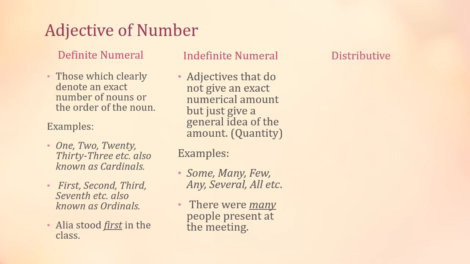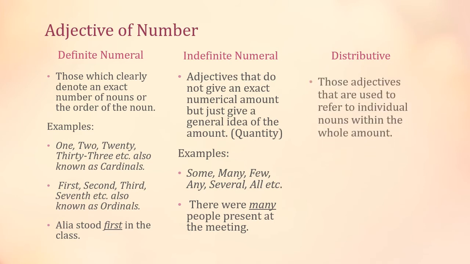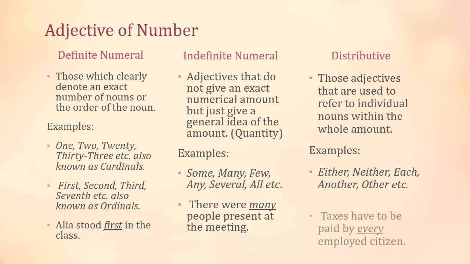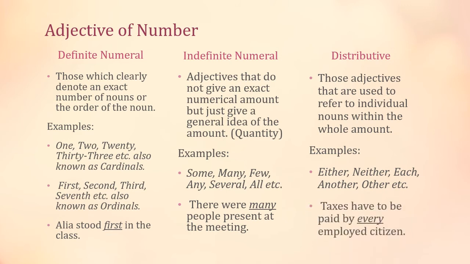Now let's move towards the last type of adjective of numbers, which is distributive numeral adjective. These adjectives are used to refer to the individual noun within the whole amount. For example, we have some words which are either, neither, each, another, other, etc. Now, we have one example here: taxes have to be paid by every employed citizen, right?